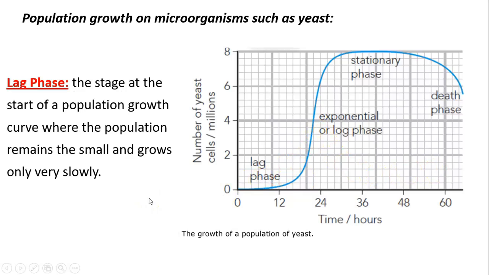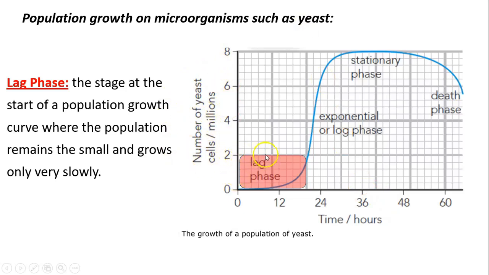The first phase is the lag phase. Can you see it here? You will see them color-coded with the name of the phase. It is the stage at the start of the population growth, where the curve is still small and the growth is very slow. Here we're looking at time in hours and number of yeast cells in millions.